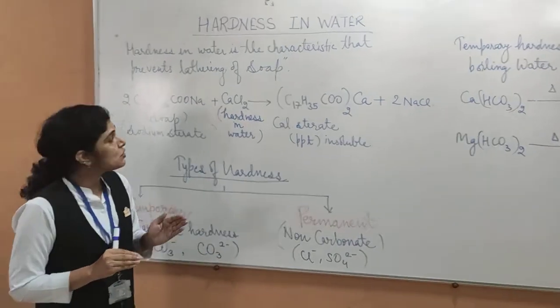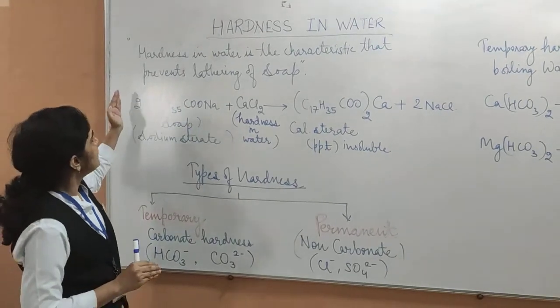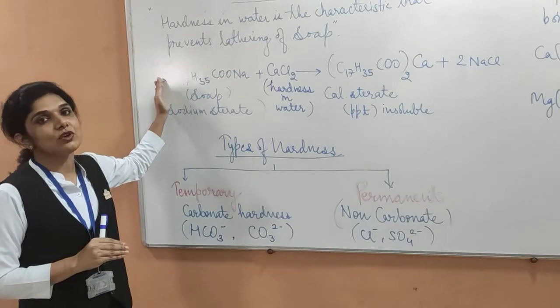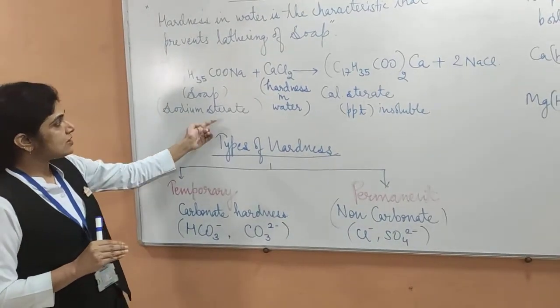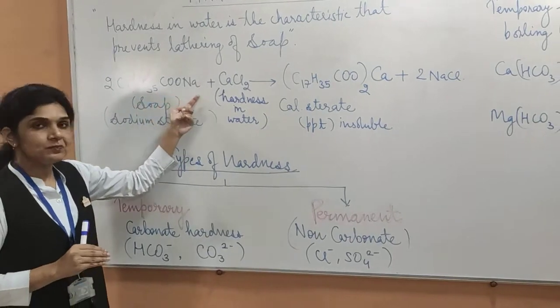Now the soap is not giving lather. We can explain this with the help of this equation. What is soap? Soap is the sodium salt of fatty acid. We have taken sodium stearate, that is C17H35COONa.